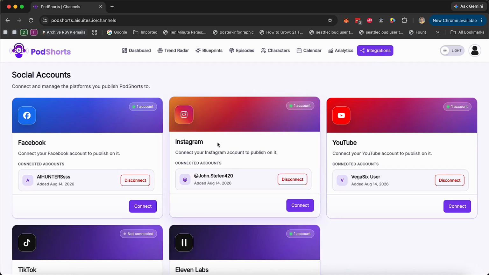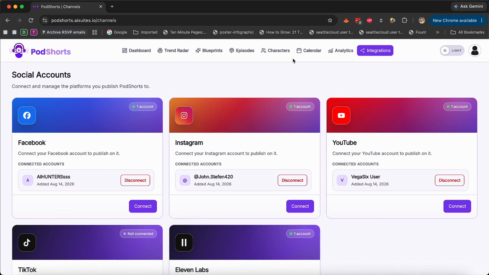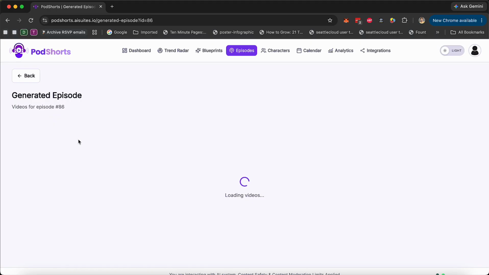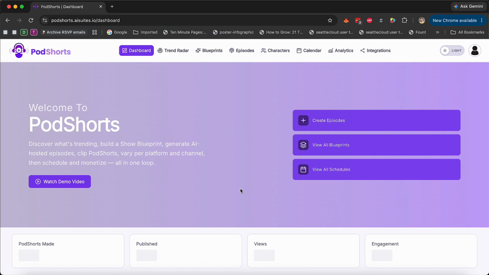Now, in the integration tab, you can connect all your social profiles, as many as you want. You can connect your ElevenLabs as well if you want. And that's pretty much it. You can see all the episodes and all the campaigns that have been created, and you can start creating multiple of these videos and publishing them every single day on your social media platforms, and you're guaranteed to get tons of views, tons of engagement, and turn that engagement automatically into sales.